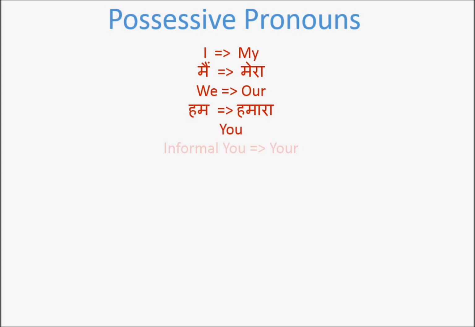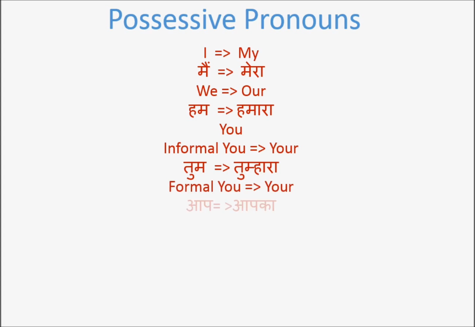Then you. Now informal you. Tum becomes Tumhara, your. Tumhara, Tumhari, depending on the gender in question, right? Then formal you is Aap. Aap becomes Aapka, correct?